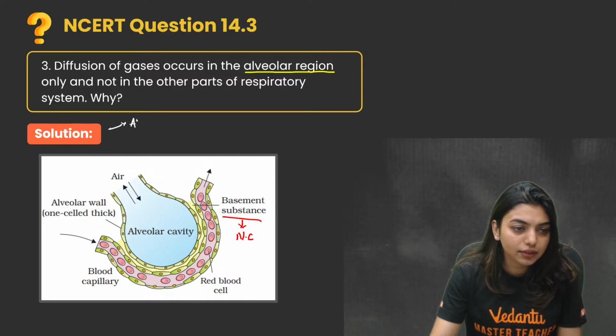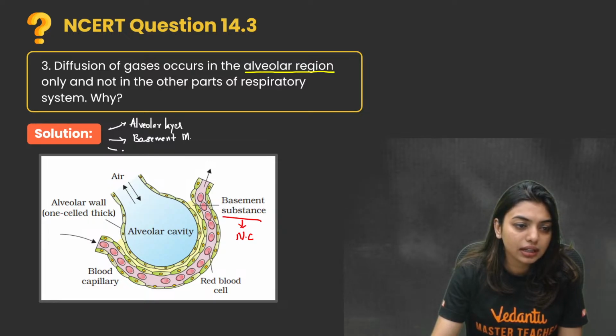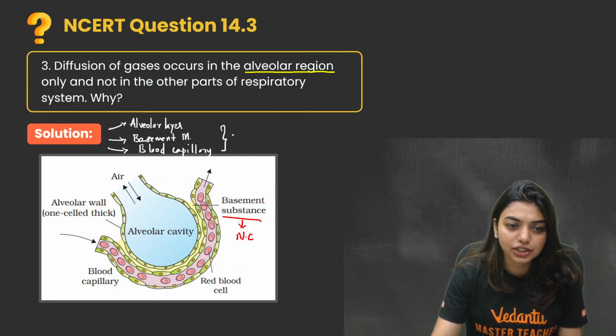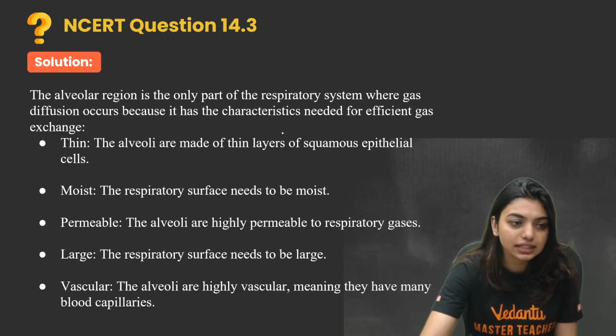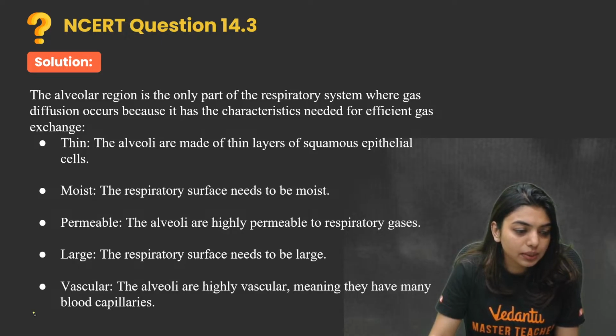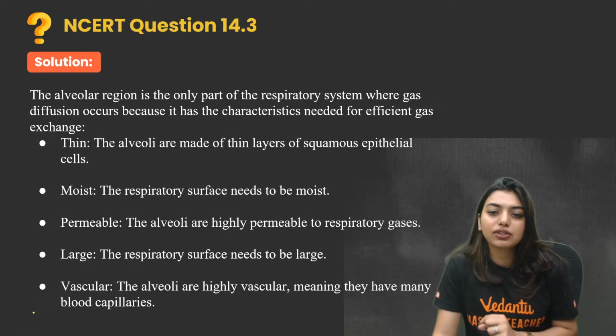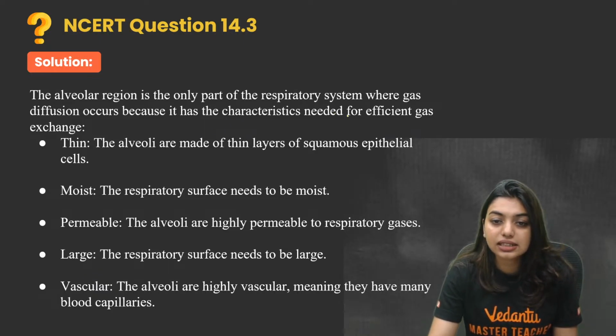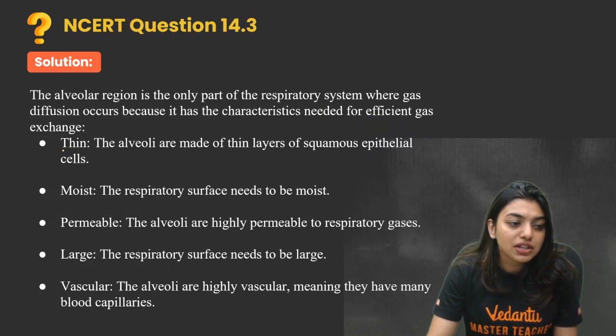So first we have the alveolar layer. Then we have a non-cellular layer called the basement membrane. Then we have our blood capillary layer. These are made for doing the exchange. That is the reason, and there are many other reasons, like it is a very thin layer. Let's see what the answer is as well. The alveolar region is the only part of the respiratory system where gaseous exchange can occur. Diffusion occurs there because it has the characteristics needed for efficient gas exchange. Like what? First of all, there are thin membranes.